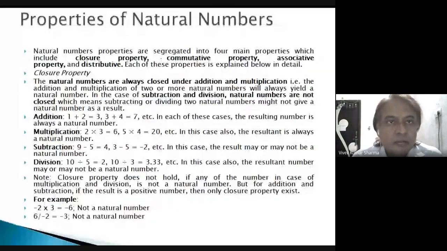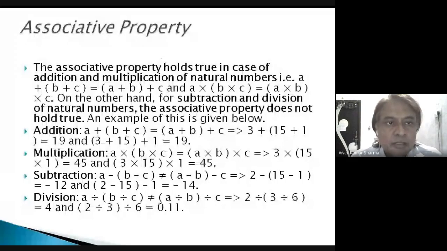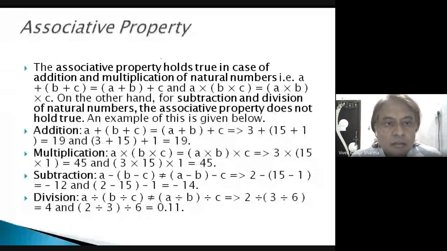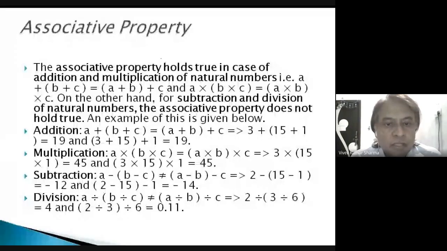Similarly, you can see the associative property. If we arrange the natural numbers as a plus (b plus c) is equal to (a plus b) plus c, and a into (b into c) is equal to (a into b) into c, then they follow the associative property. For addition and multiplication, the natural numbers follow the associative property, but for subtraction and division, they do not.